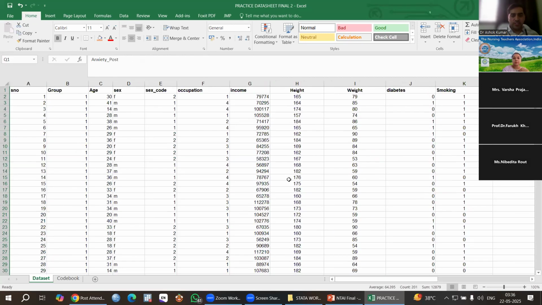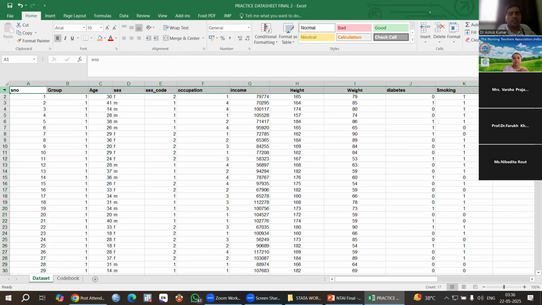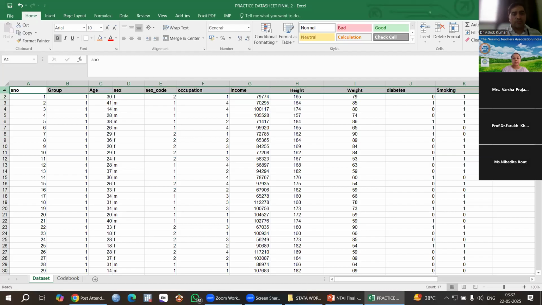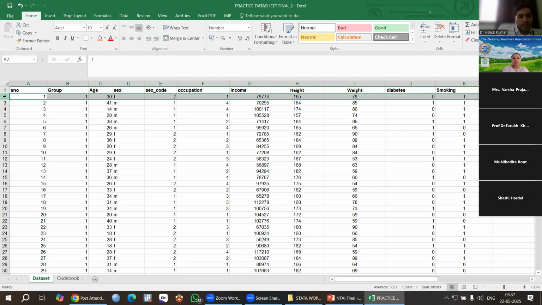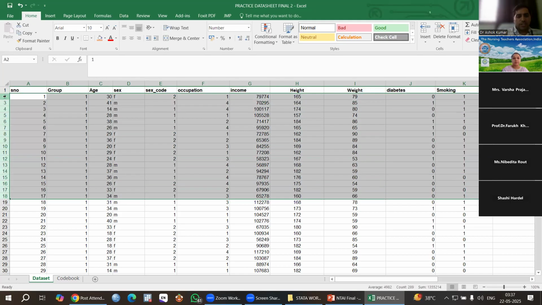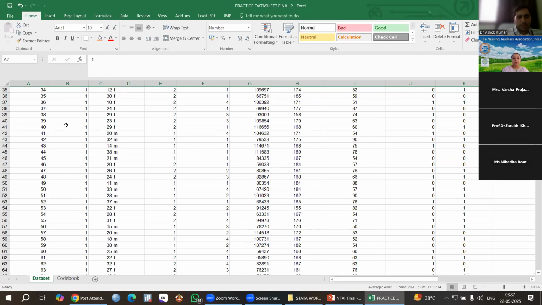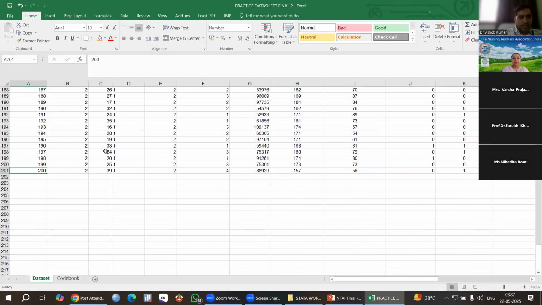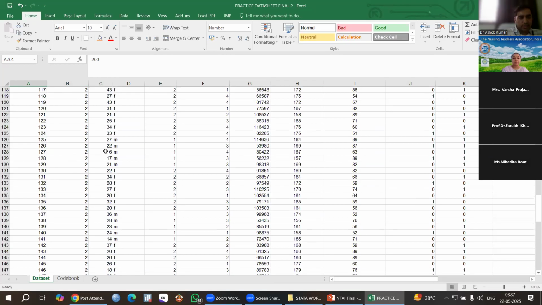In the data sheet, the first row should have the variable names, and from the second row our data entry should start. You have to remember this. There are a total of 200 patients, 100 in the intervention and 100 in the control group.